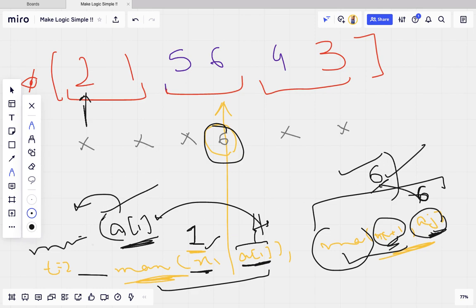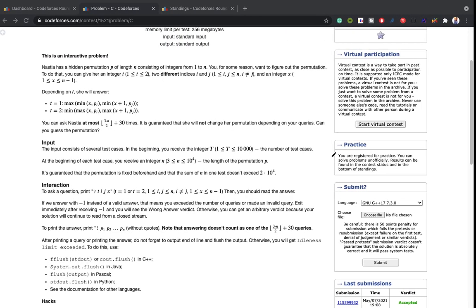So from this condition, for every index from 1 to 3, and from comparing with 6, you can find all these values and print the answer. Okay, now we have got the full permutation, and let's move on to the question again.